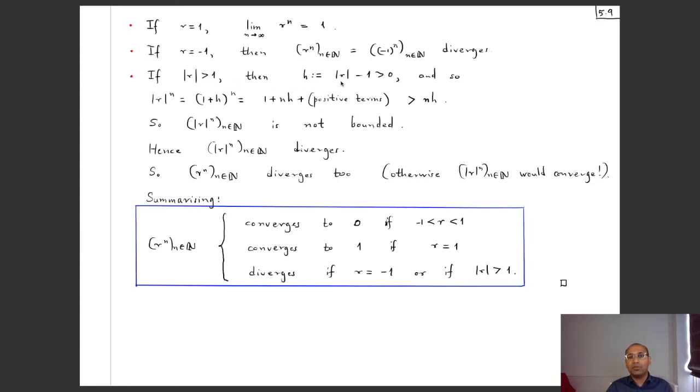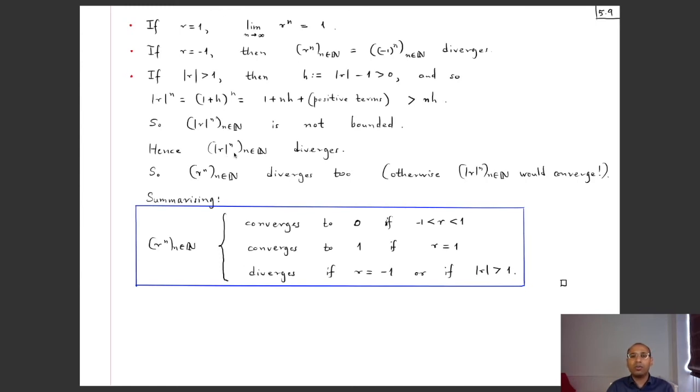then h, which is mod r minus 1, is a positive number. So mod r to the power n is equal to 1 plus h to the power n, which again by the binomial theorem is 1 plus nh plus positive terms, so this is bigger than nh. So this cannot be bounded, because if this was bounded, less than m, we would get that n is bounded for all natural numbers. The set of natural numbers has a bound. So that's of course absurd. So this sequence is not bounded, and so this sequence cannot be convergent.